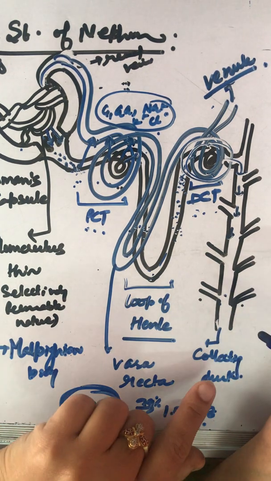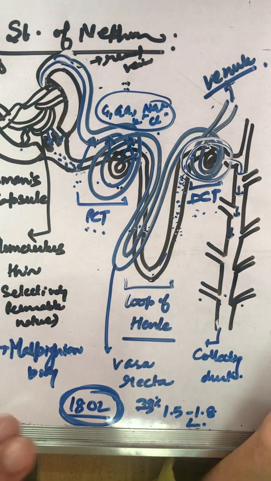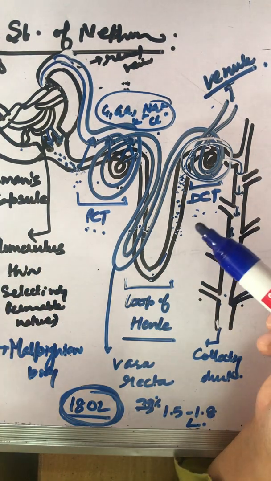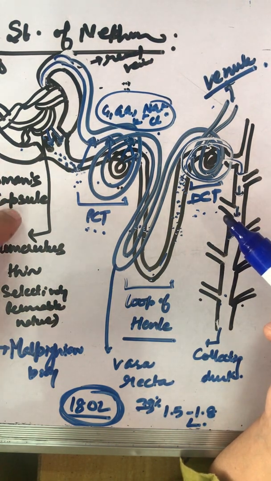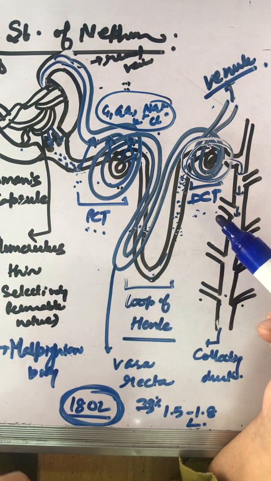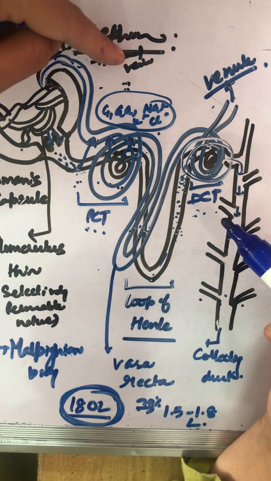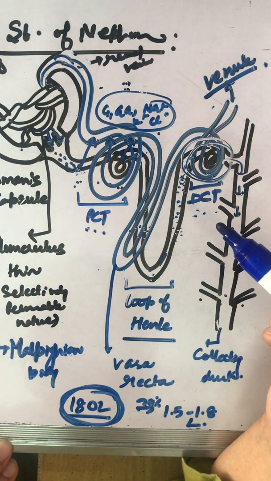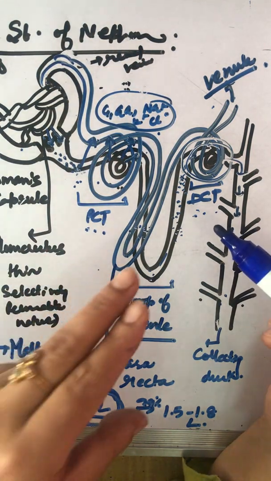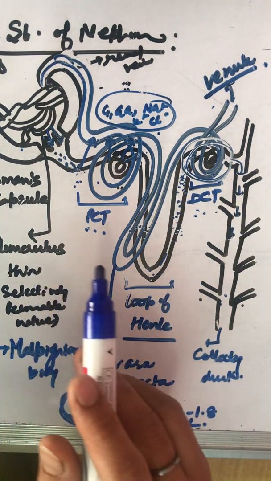Finally, the urine moves through the ureter, collects in the urinary bladder, and is thrown out of the body whenever it is required. Now the major processes that take place here are, first of all, the filtration of blood that takes place in the Bowman's capsule. This is to remember. Secondly, reabsorption of water, glucose, amino acids, sodium, potassium, chloride ions takes place from the filtrate. And there are certain secretions that are added into the filtrate, and ultimately the final product, that means the urine, is formed.